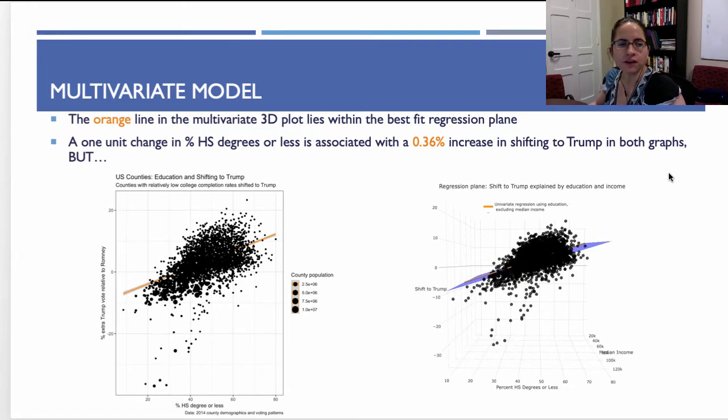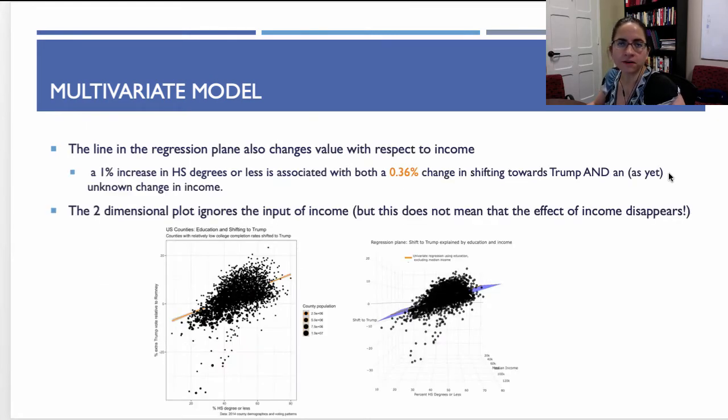So a 1 unit change in high school degrees or less is associated with a 0.36% increase in shifting to Trump in the left graph. That's what we just saw in the prior video. But it's also associated with that same change in the right graph. But that right graph is a three-dimensional plot. So the line in the regression plane also has to change values with respect to income.